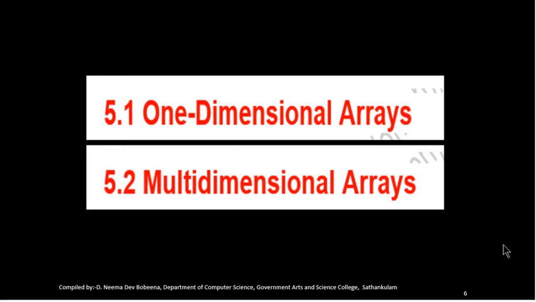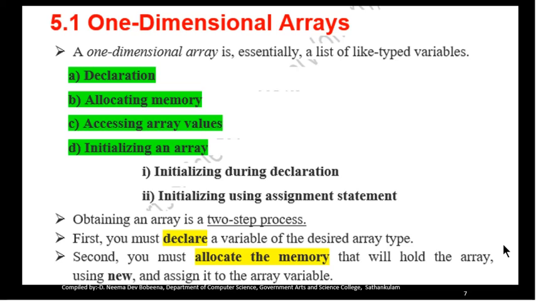One-dimensional arrays and multi-dimensional arrays are there. For one-dimensional arrays, we are going to see declaration, allocation of memory, accessing array values and initializing an array. Creation of an array is a two-step process. The first is declaring a variable of the desired array type, and the second is allocating the memory by using the new operator.